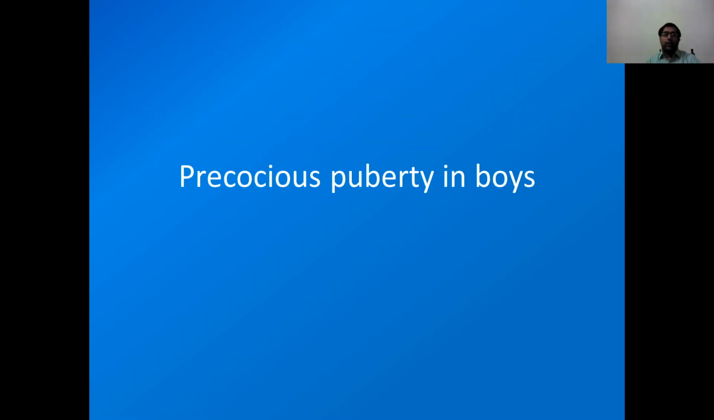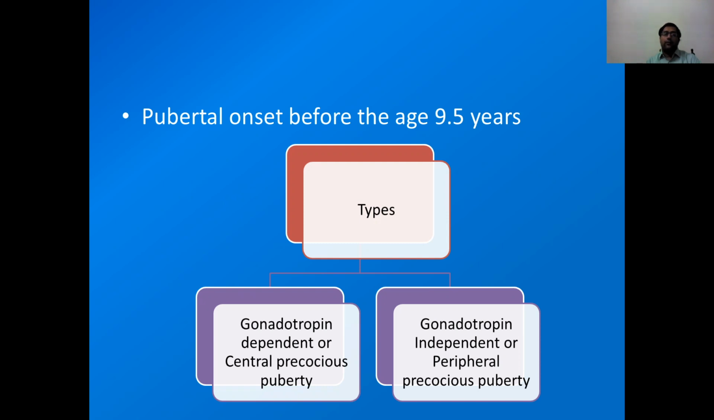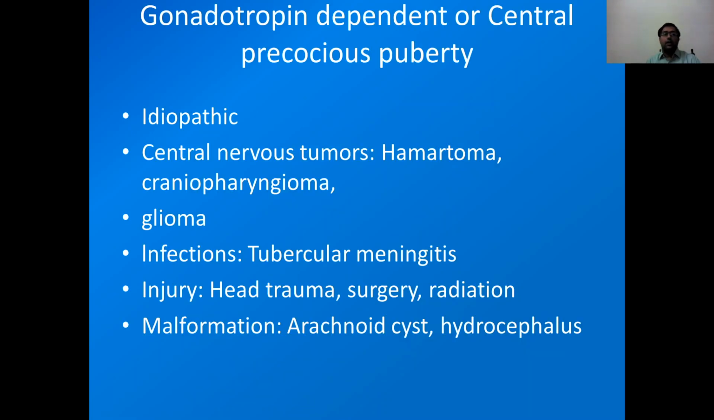Now, precocious puberty in boys. If onset of puberty is before 9.5 years, then it is called precocious puberty in males. There are also two causes, central and peripheral precocious puberty. In males, the causes of gonadotropin dependent central precocious puberty are idiopathic and almost the same as we found in females, except McCune-Albright syndrome.